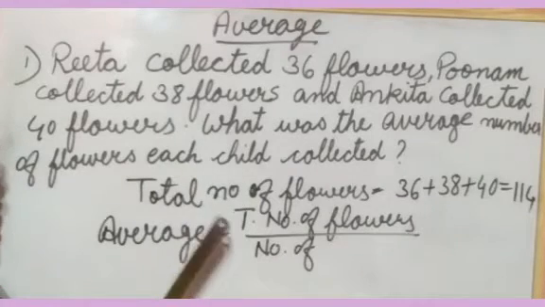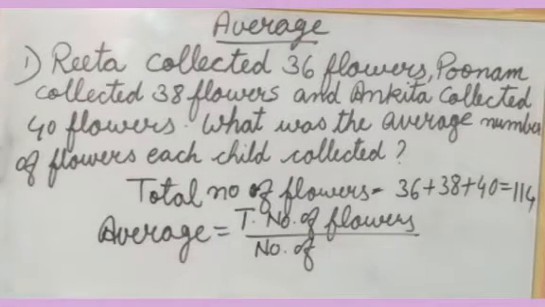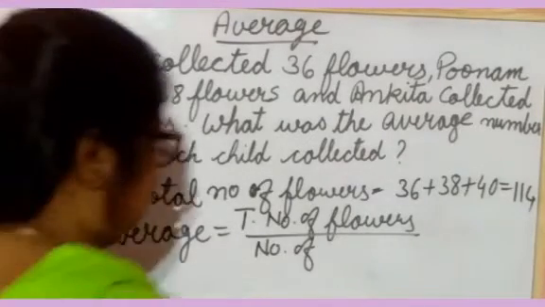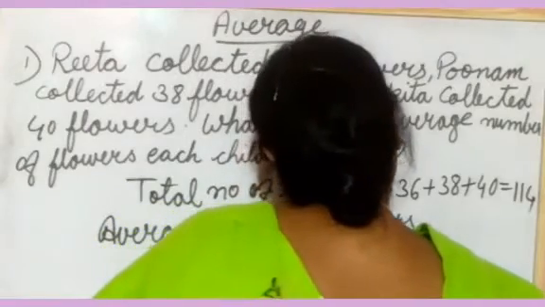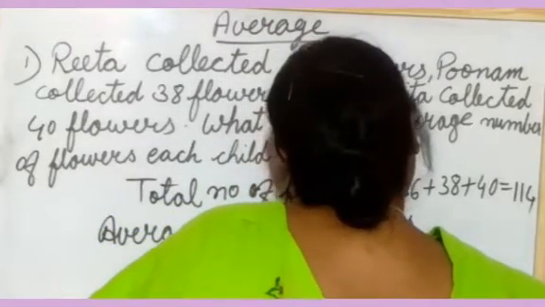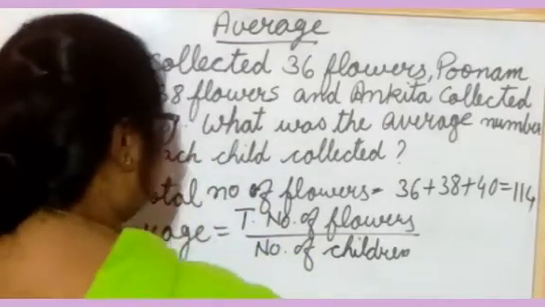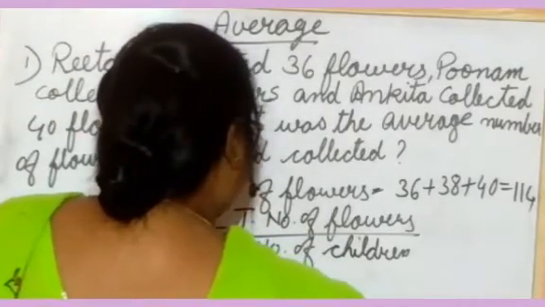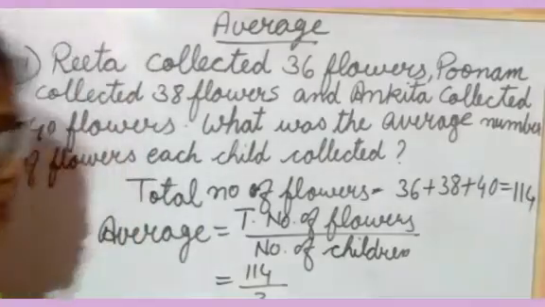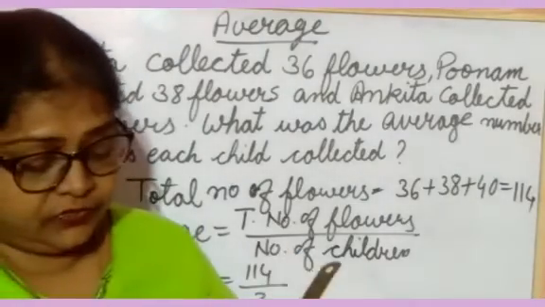How many children are there? 3 children. So total number of flowers divided by number of children. Understood? Total number of flowers, how much is given? 114 divided by 3.